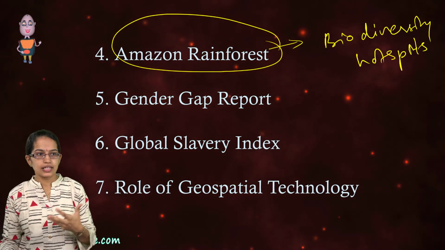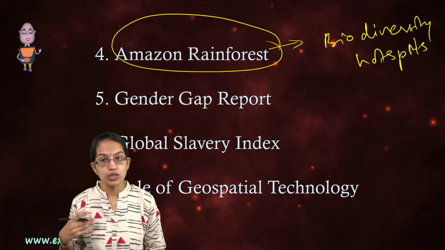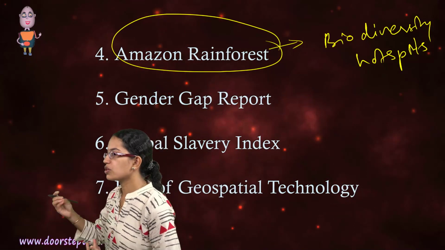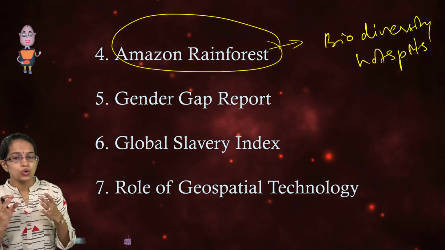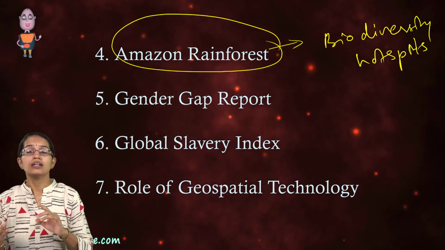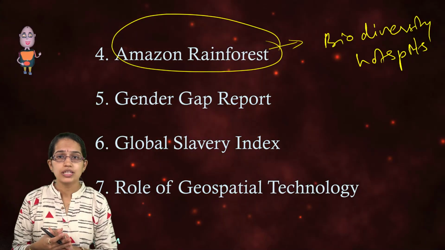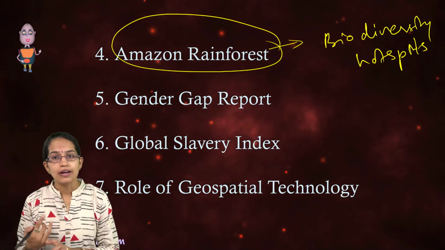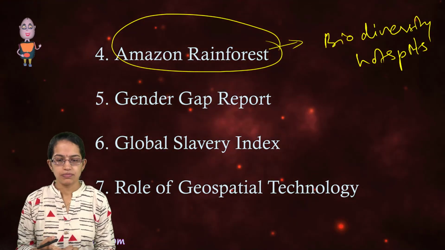So let's say in India we have Northeast is one of the biodiversity hotspots. We have the project Save Rhino, and most of the time when you have the floods in the Assam Valley, Assam region, you have the issues of rhinos being flown apart, and those are some of the areas where you actually need to focus on. So how the biodiversity is at risk, what are the preventive measures that could be done.